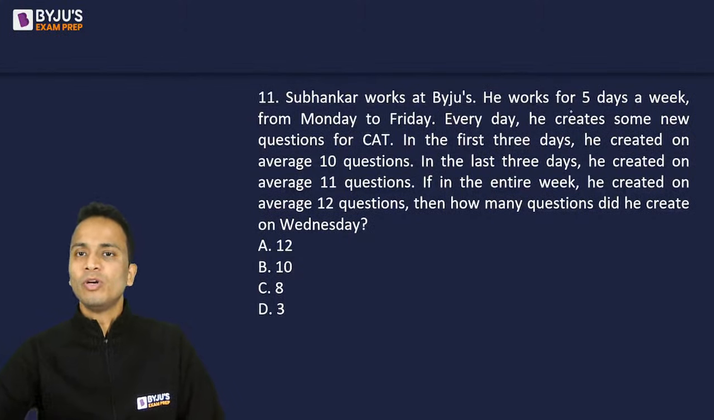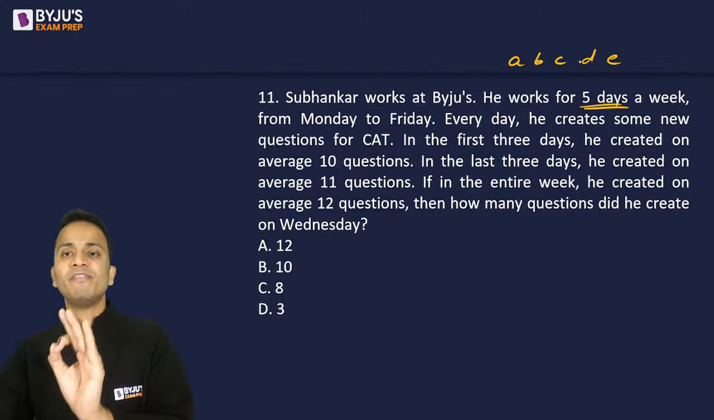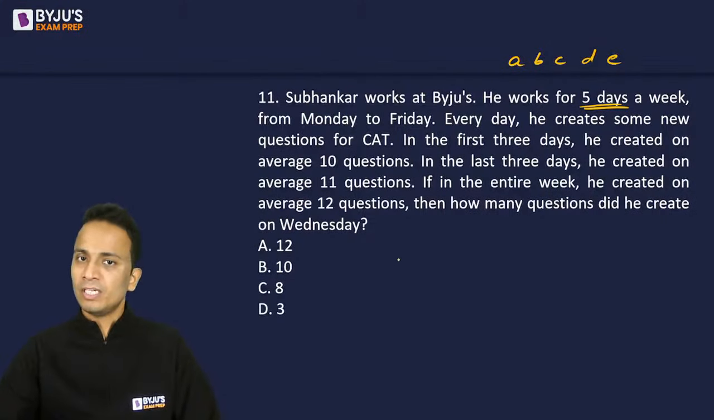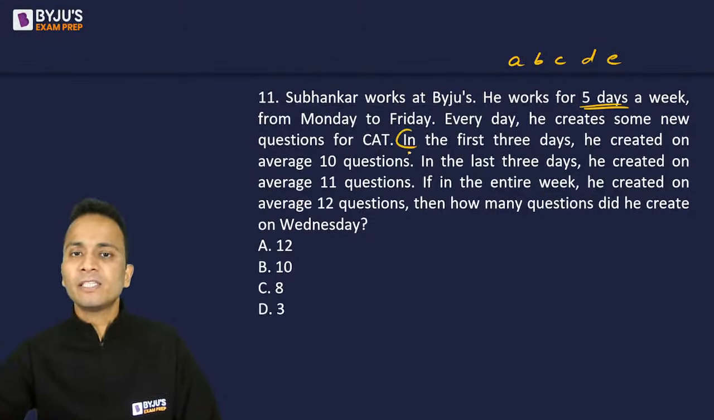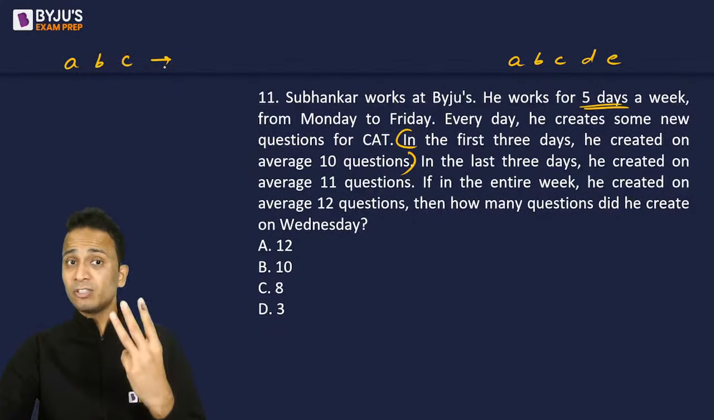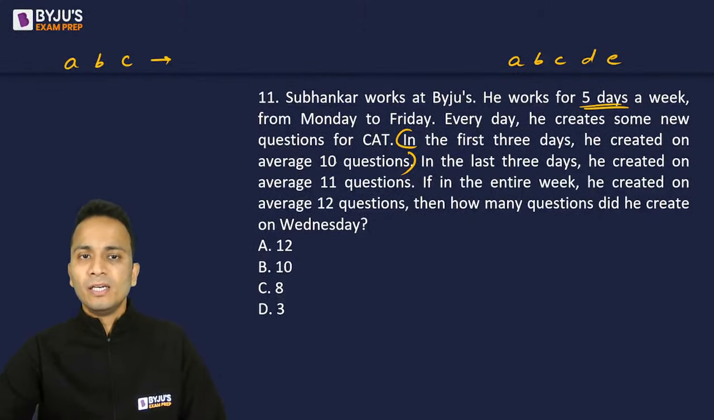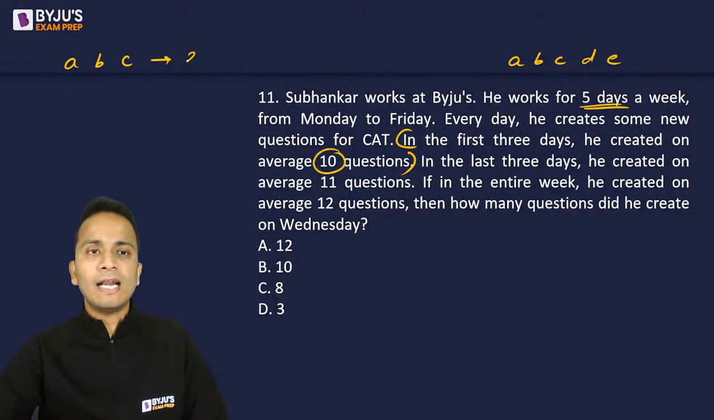Okay, so he works for 5 days. So let's say for each of these 5 days, the number of questions that he's creating are A, B, C, D, and E on Monday, Tuesday, Wednesday, Thursday, and Friday. Okay. Now in the first 3 days, his average is 10 questions. That means sum of A, B, and C, the first 3 days, will be 10 into 3, that is 30.